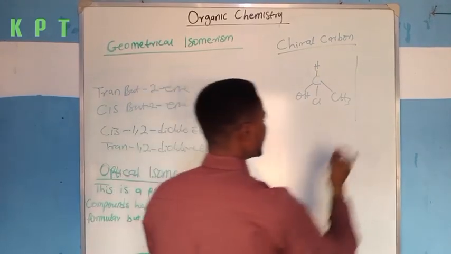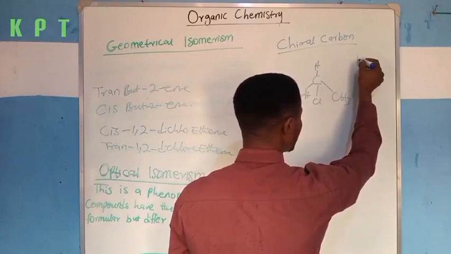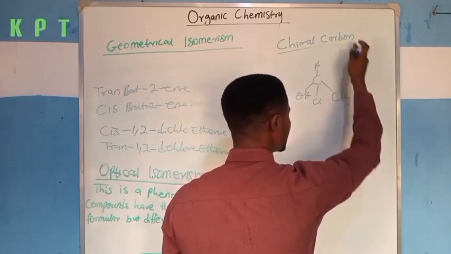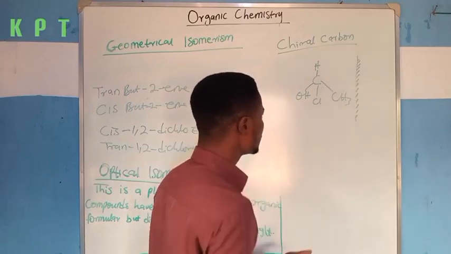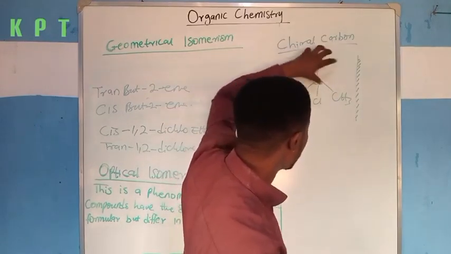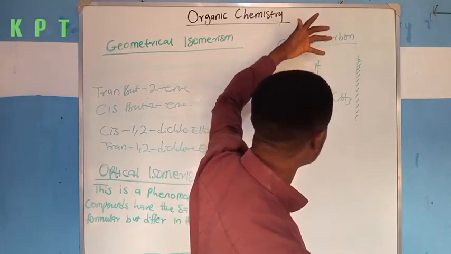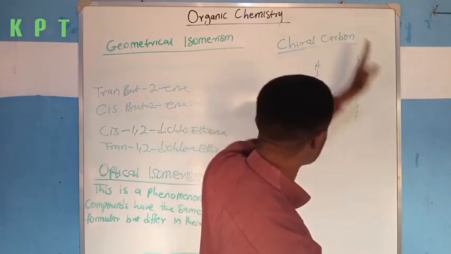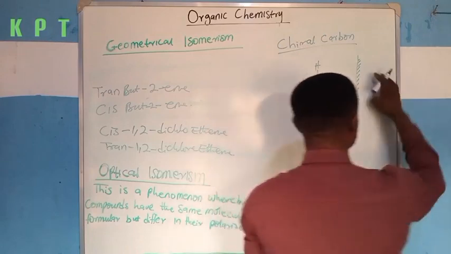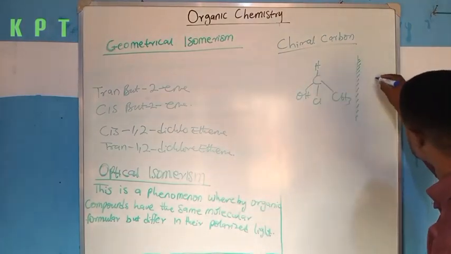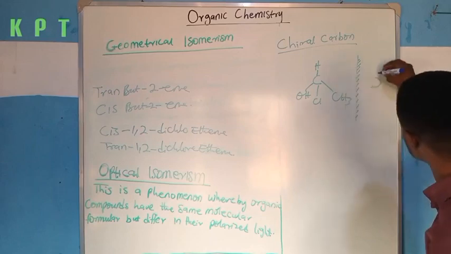If this is considered to be a mirror, look at how this works. This is a mirror. This part is the polished surface. So this molecule is in front of a mirror, and the image of this molecule will be shown on this part, such that this carbon will be facing like this, and this hydrogen is still facing as it is.